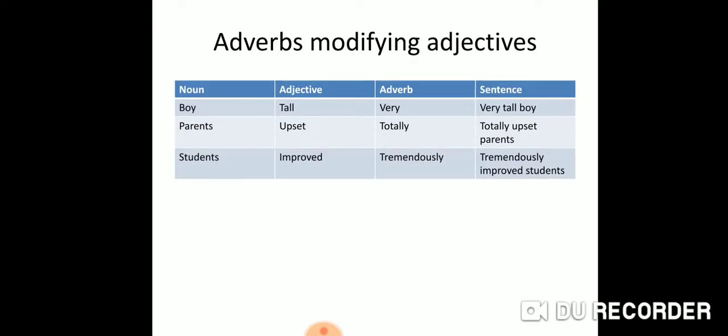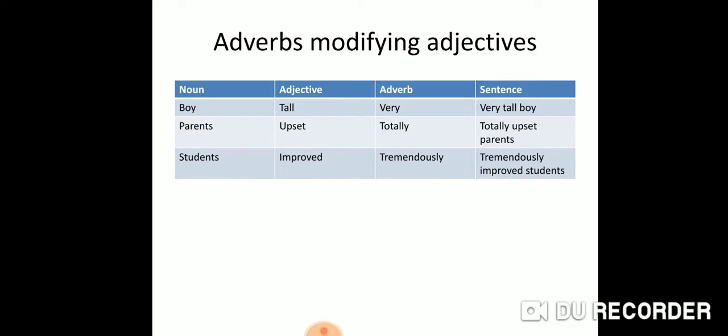Okay. We already saw enough examples of adverbs modifying verbs. Now we'll see how adverbs modify an adjective. Before that, tell me what is an adjective. If you have learnt your lessons, you'll be able to answer this question. Those who have not, let me explain it in short. Adjectives are words, like adverbs, that give us more information about a noun.